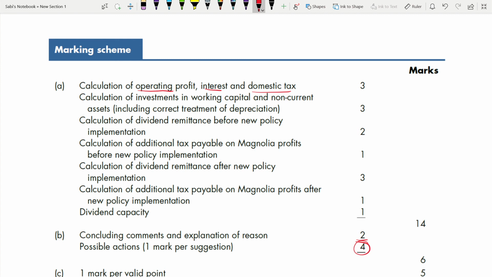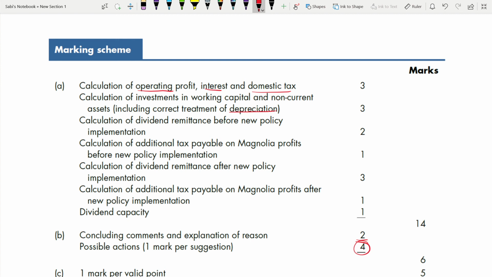Second, calculation of investment in working capital and non-current assets, including correct treatment of depreciation. Here in this question, you cannot add depreciation because you are doing investment which is equal to depreciation, right? There has been a tutorial note also where we have read that if we add back the depreciation, the effect will be neutral, right? So calculation of investment in working capital and non-current assets is 3 marks. Here it is 3 marks because of that depreciation part.